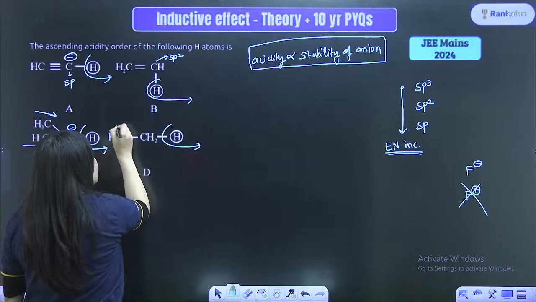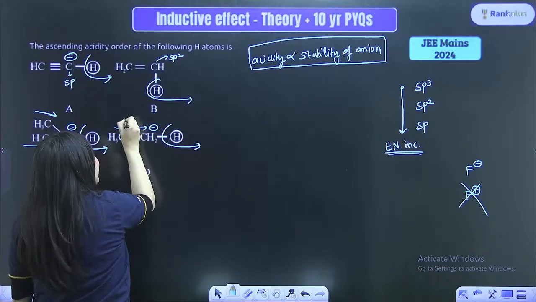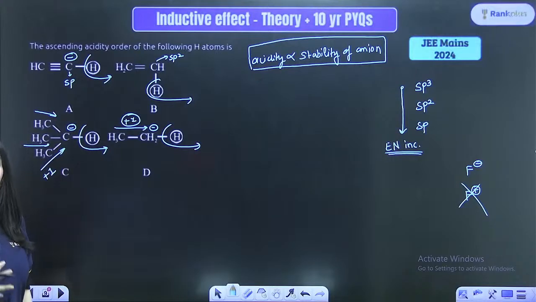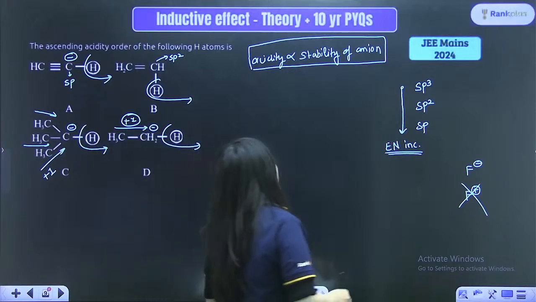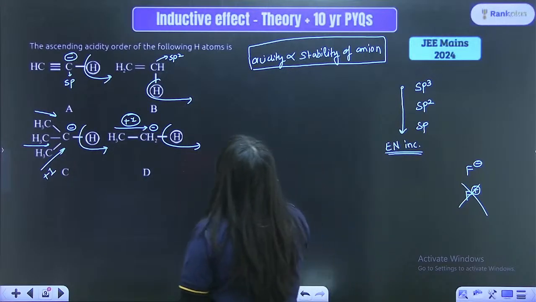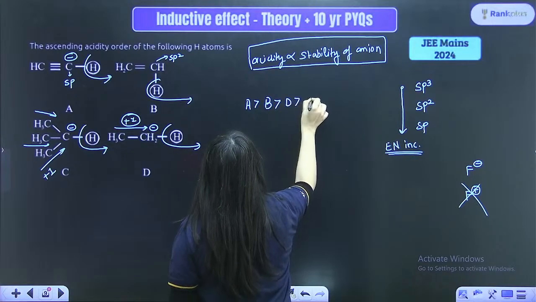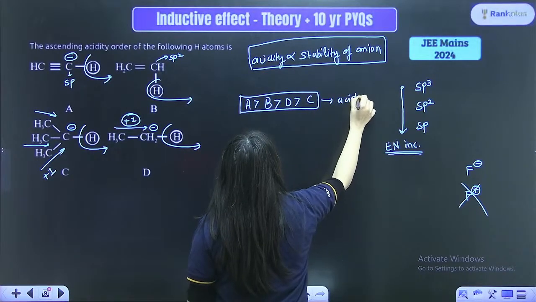But here there is just one plus I effect, and a negative charge will be formed over here. So the stability of the negative charge is not that much affected as compared to the C counterpart, right? So here the most stable anion is indeed A, followed by B, followed by D, followed by C. So this is the acidity order, right?